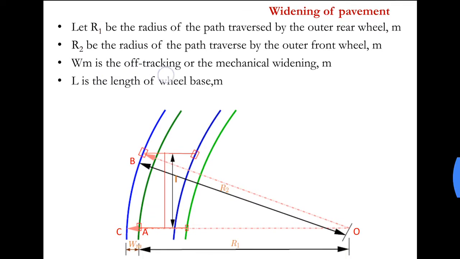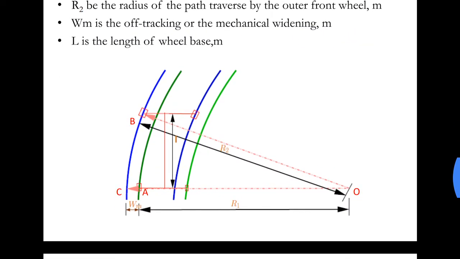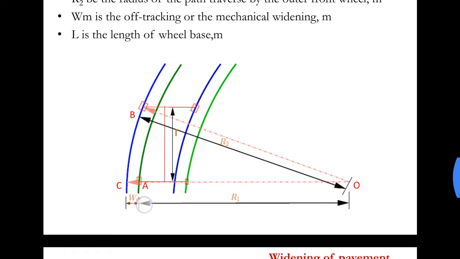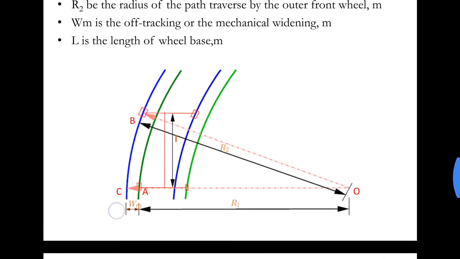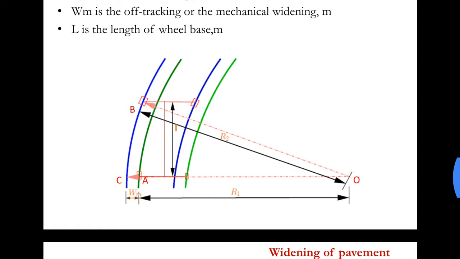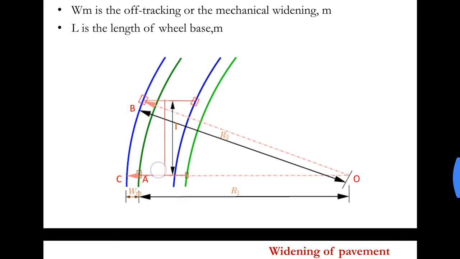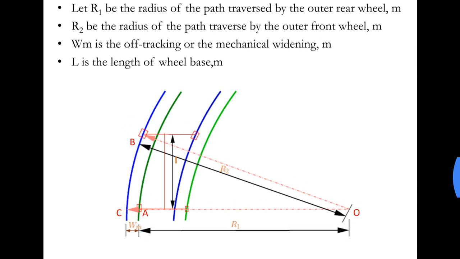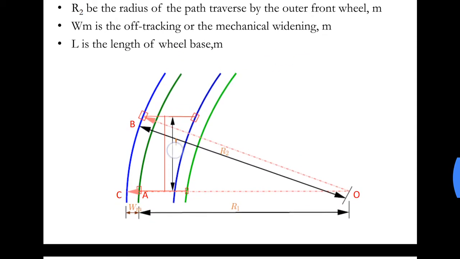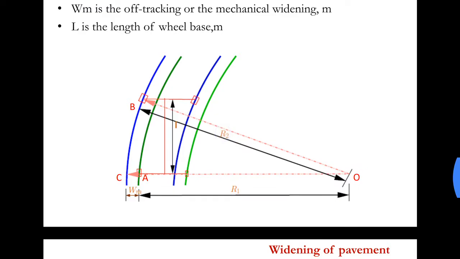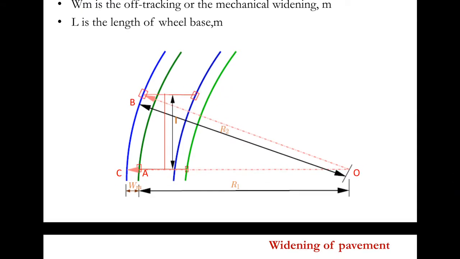WM is the off tracking or mechanical widening. WM here is the difference between the path traced by the front outer wheel and the rear outer wheel. L is the length of the wheelbase, that is the distance between the front axle and the rear axle.